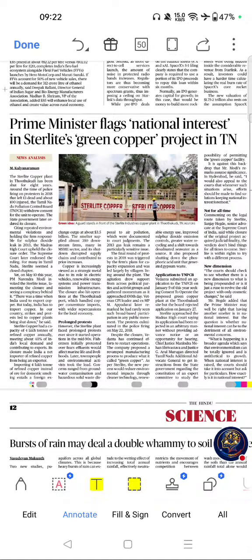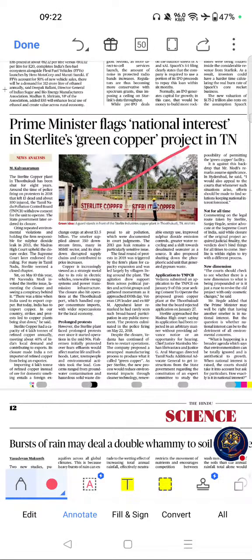Next, move on to next important article of this page. Prime Minister flags national interest in Sterlite's green copper project in Tamil Nadu. If you see the importance, excellent UPSC GS3 case study combining economy and environment.